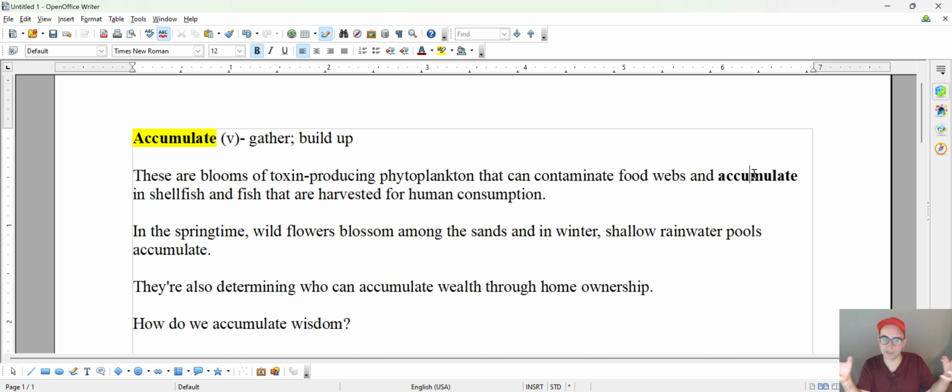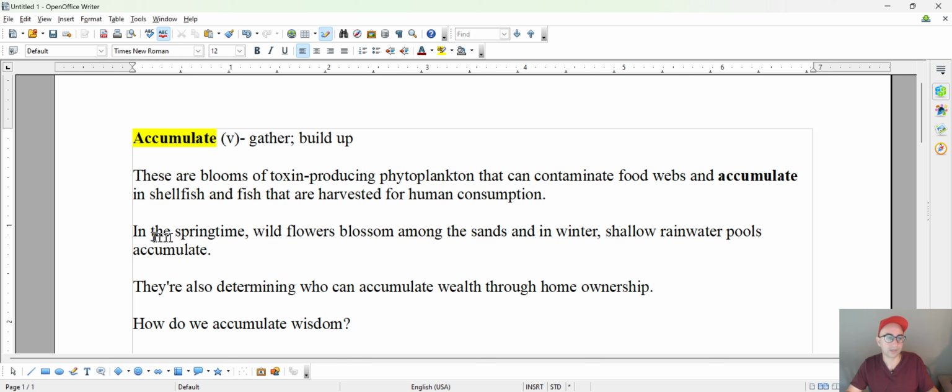So it gathers, it collects, it builds up in shellfish, okay, another organism, and fish that are harvested for human consumption. So that's bad news. If these phytoplankton build up in the bodies of these shellfish and fish, and they're gathered, they're collected for human consumption, we'll probably get sick, we'll fall ill. That's not good. We don't want to eat fish or shellfish that have been contaminated.